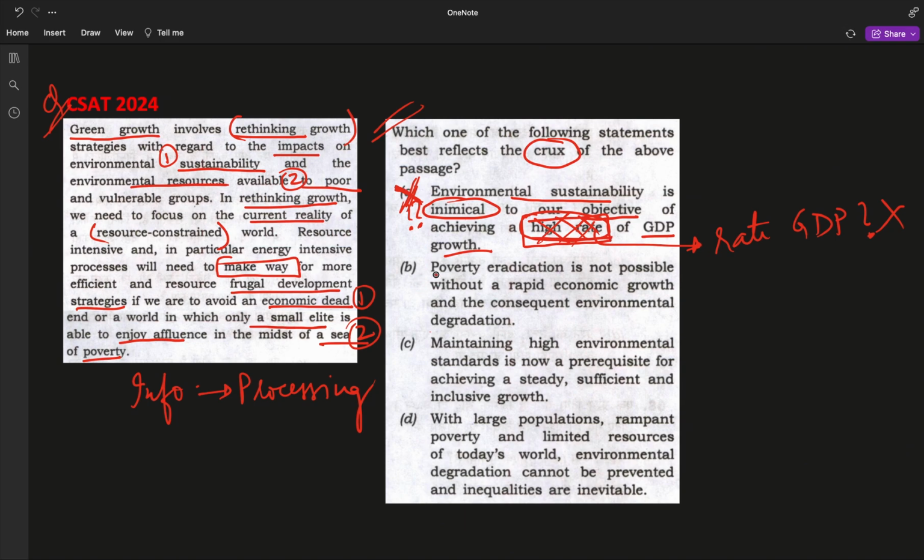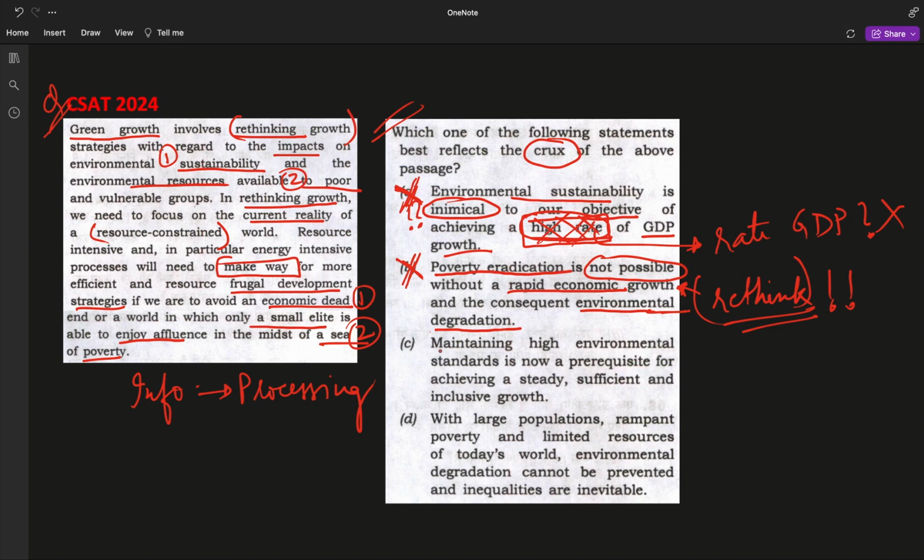Point number B. Poverty eradication is not possible without a rapid economic growth and the consequent environmental degradation. All right. So it is saying that if there is rapid economic growth, this will lead to eradication of poverty, but there will be environmental degradation associated with it. But the crux is saying that we need to rethink such kind of strategy. Therefore, this is the wrong option. This is the usual point that goes. But the author wants us to rethink this strategy, and therefore, this is not the crux of the passage. It is asking us to change the strategy.